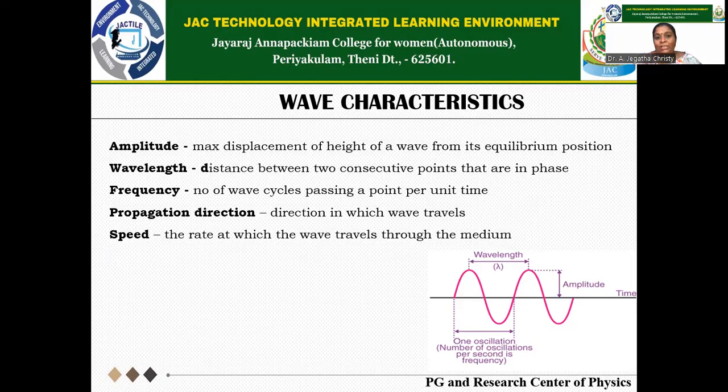Frequency shows the number of wave cycles passing a point per unit time, propagation direction is the direction in which the wave travels, and speed is the rate at which the wave travels through the medium. The picture shown below explains what the wavelength and amplitude are, what the time factor is, and how one oscillation is calculated.